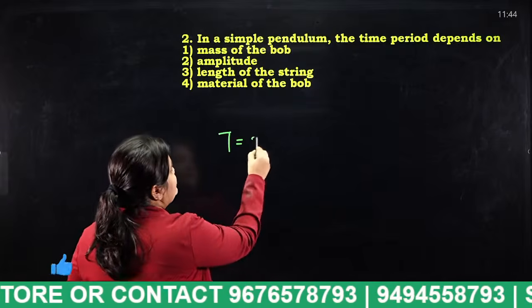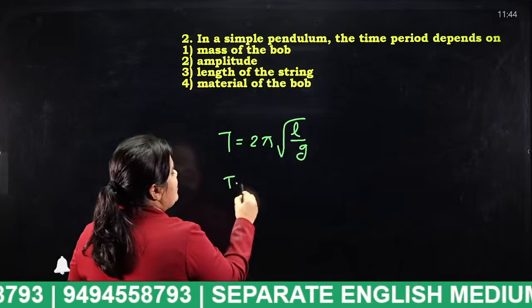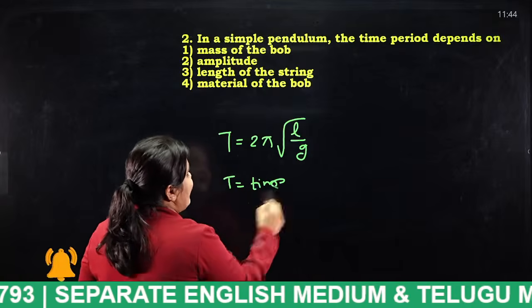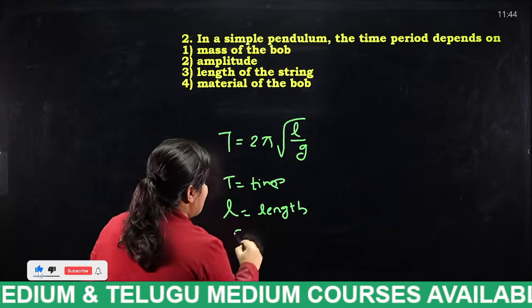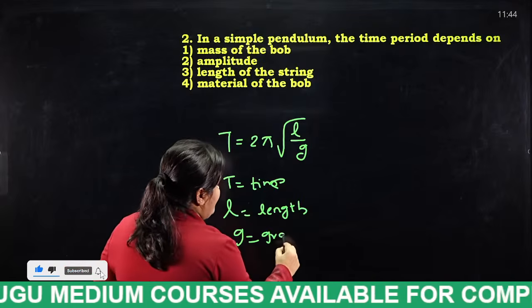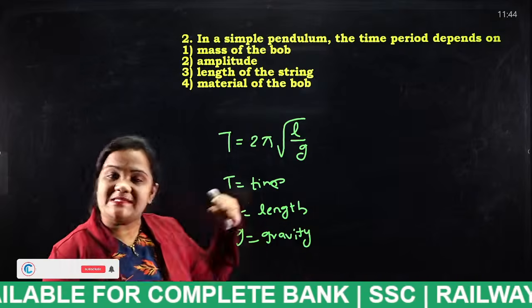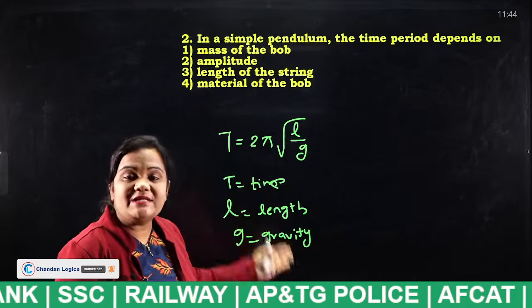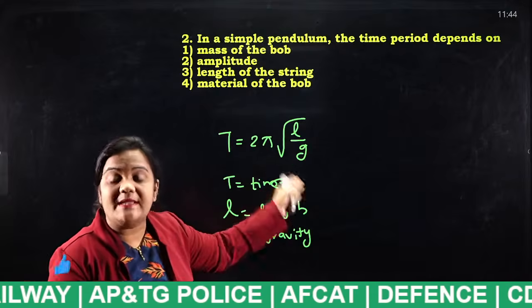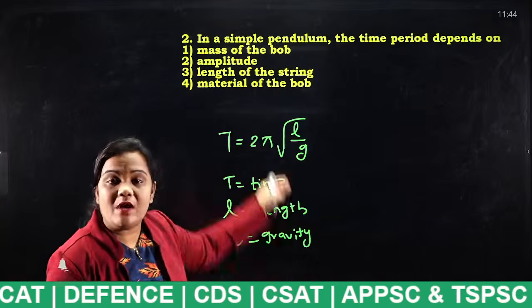If you know the time period formula, T is equal to 2 pi under root L by g. Here T stands for time period, L stands for length of the string, and g stands for gravity. In the options themselves, you can easily understand that the time period of a simple pendulum depends on the length of the string.